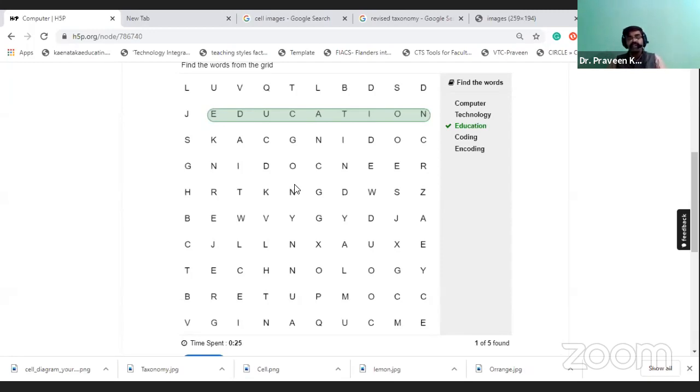When the students are engaged in this type of interactive content, they will be more and more active and attracted towards your class. It will help you engage your students, and they will gain good knowledge, and it will be self-explorative also. So we can continue with the information. For the time being, I could not explore all the types of content, so I have shown the three major content types and how you can create them. I want to ask the organizers, is there continuation of the time, or shall I stop the session?